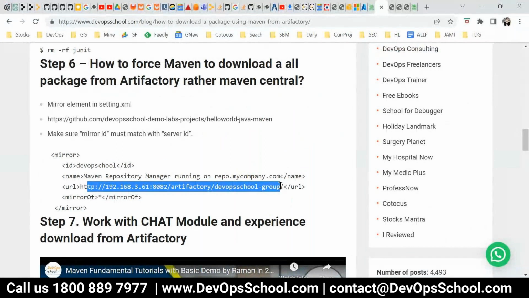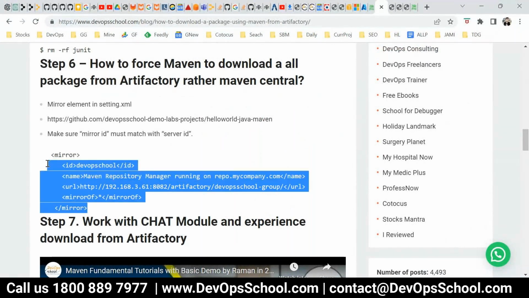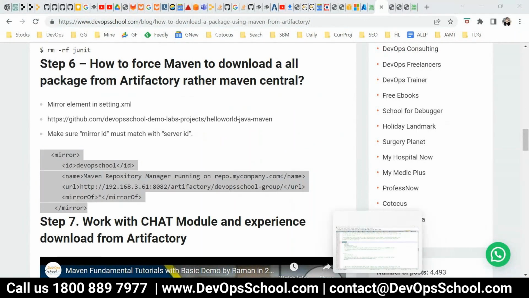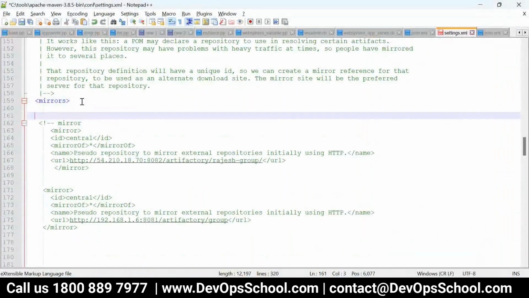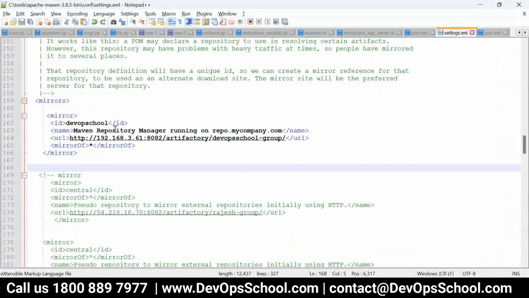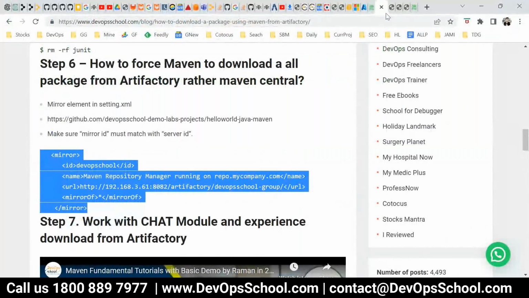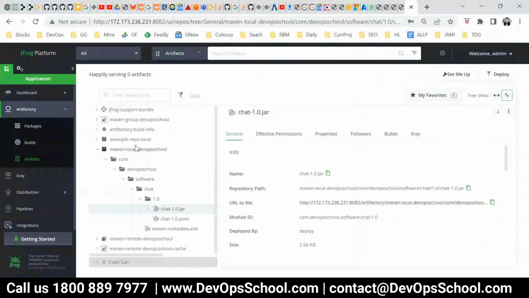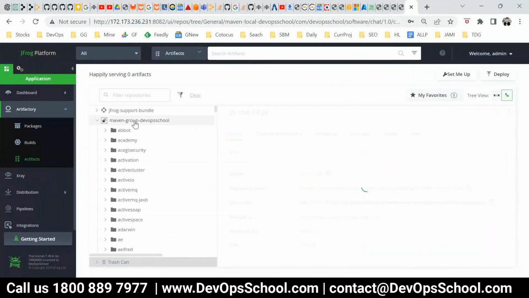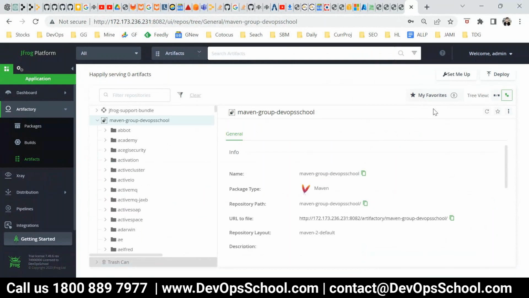Okay. So now can I go and change the mirror component? See, I'm not sure about this address, so I'll copy it from here, the group, Set Me Up.